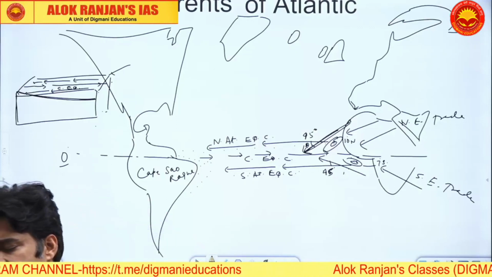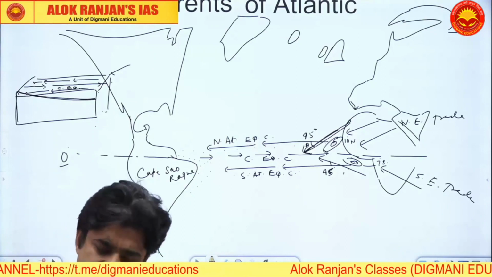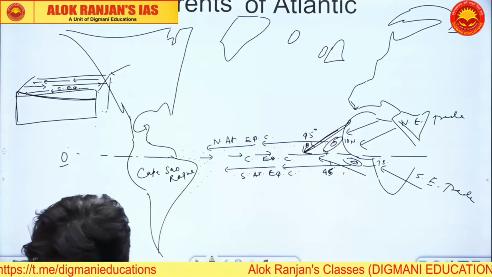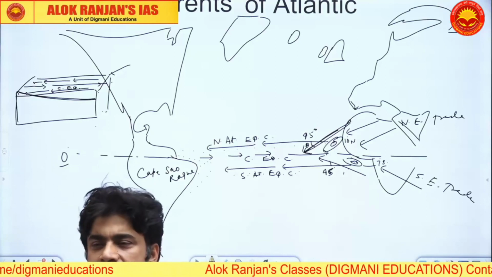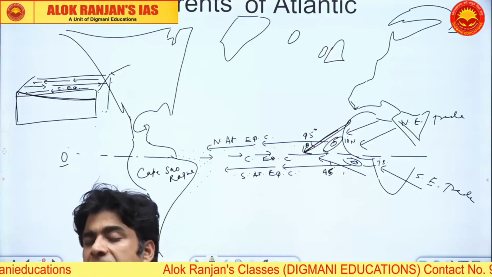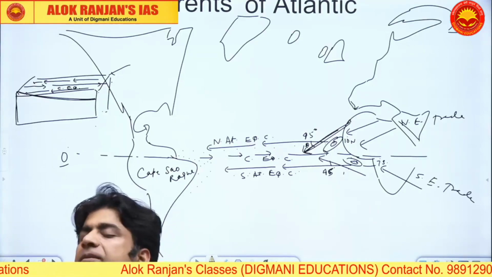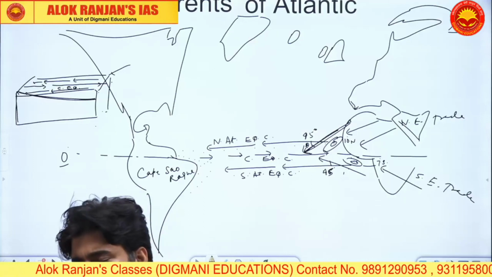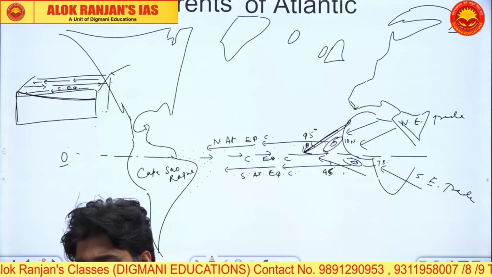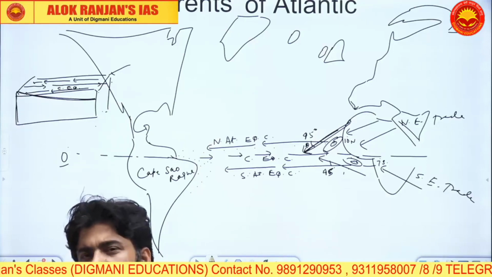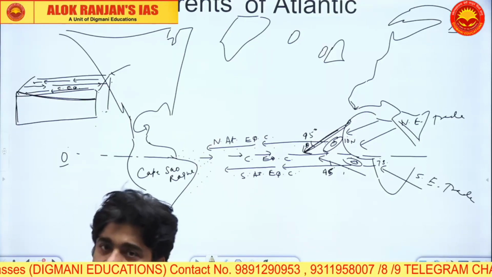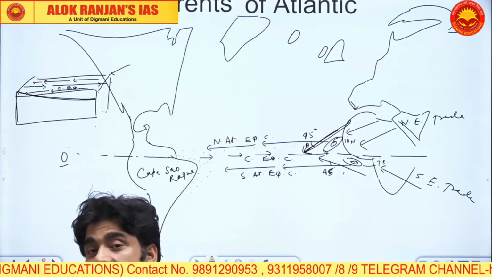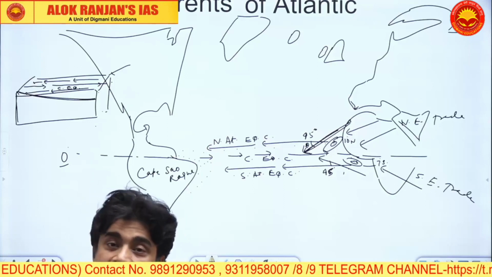Next लिखो effect on climate. Cold upwelling zones are associated with hot tropical deserts, meaning wherever you have hot tropical deserts, you will have cold upwelling zone.